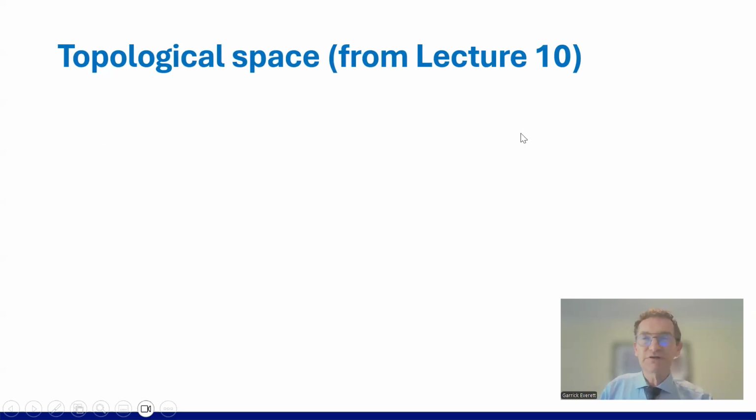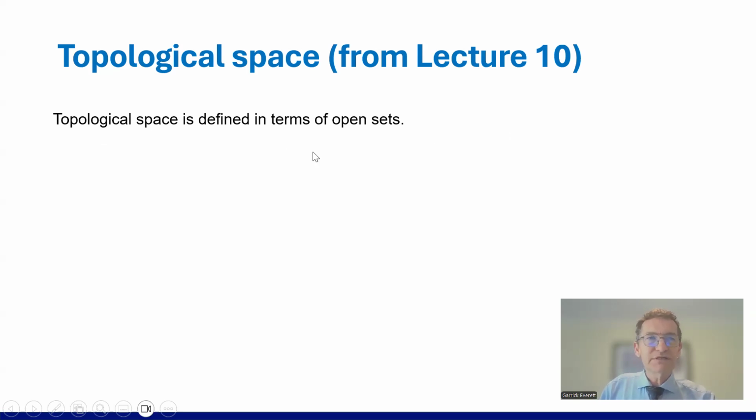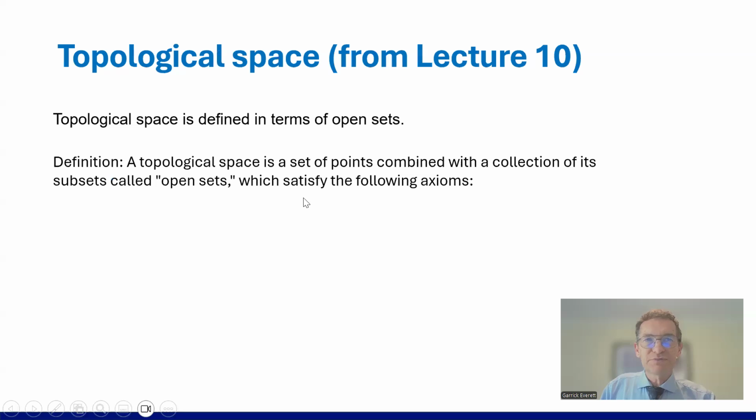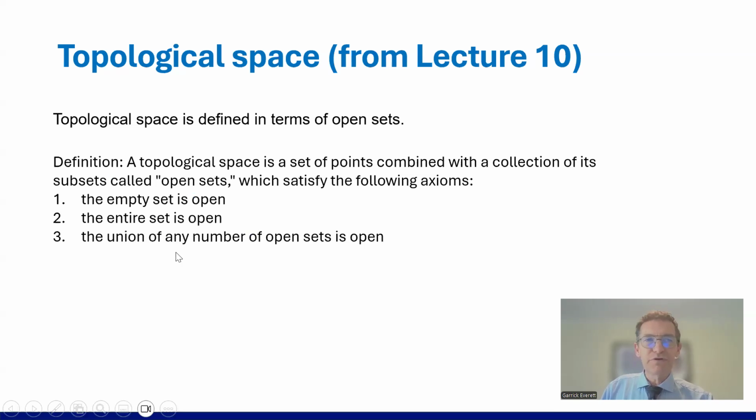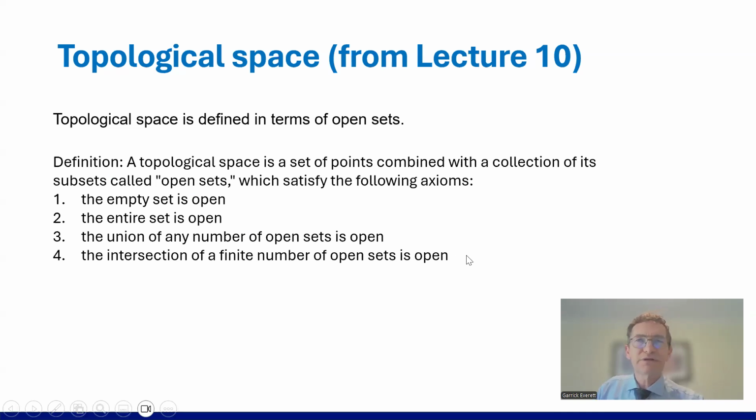A topological space is a set of points combined with a collection of its subsets called open sets, which satisfy the following axioms. The empty set is open, the entire set is open, the union of any number of open sets is open, and the intersection of a finite number of open sets is open.